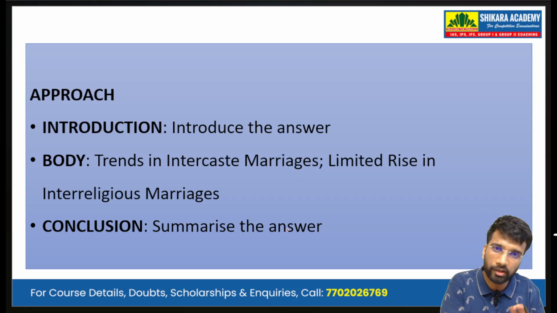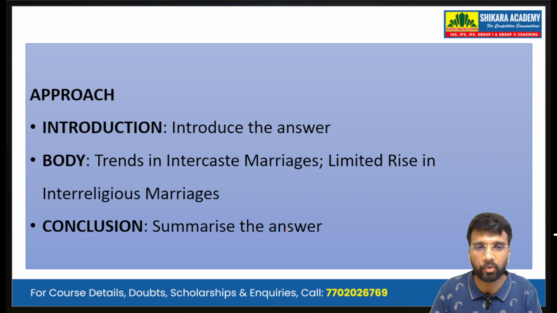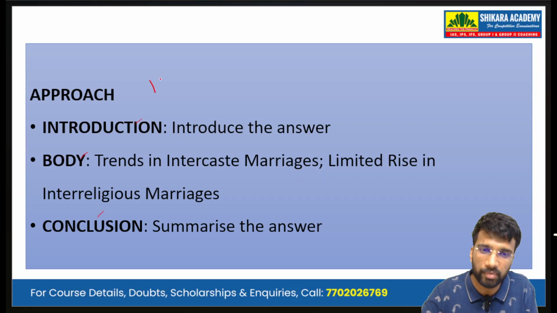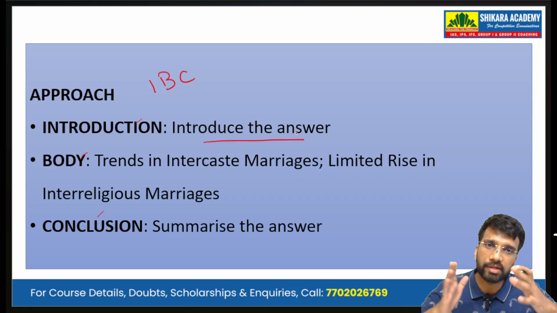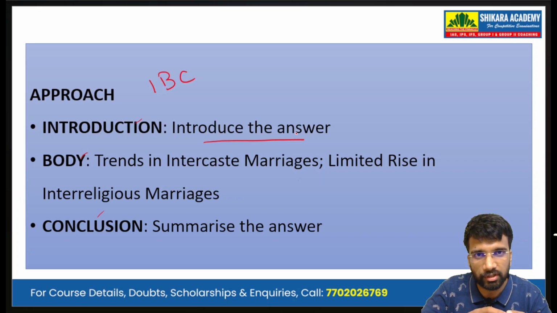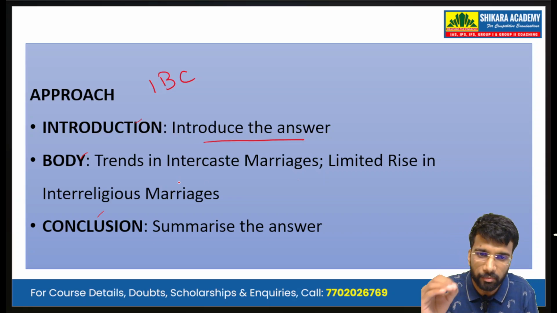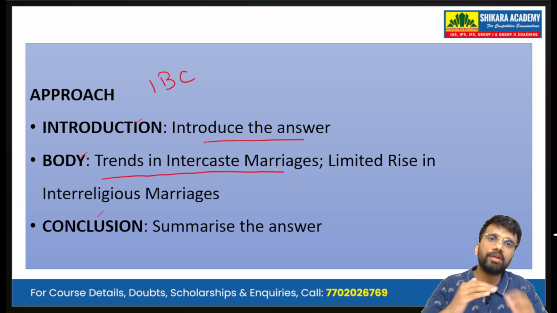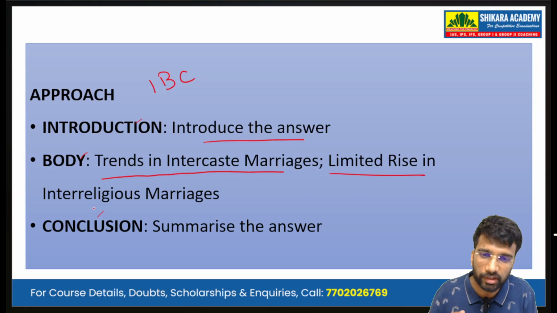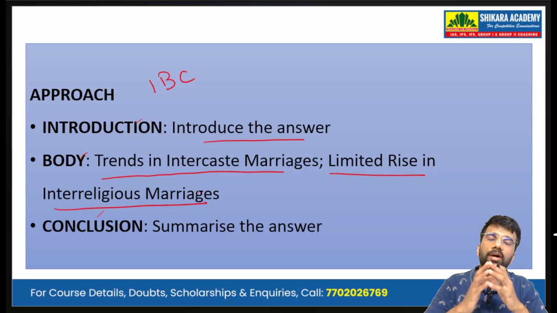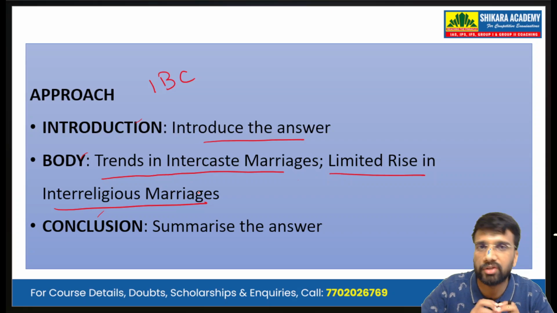Now, moving on to our discussion of the question, let's discuss the approach. The approach that we'll be having is the introduction, body, conclusion, or the IBC approach. In the introduction, we will introduce the answer. We will just examine the statement that has been given in the question and will build on that. In the body, we write the trends in the intercaste marriages, that they are increasing, and we'll discuss the limited rise in interreligious marriages. Then we summarize the answer in the conclusion.